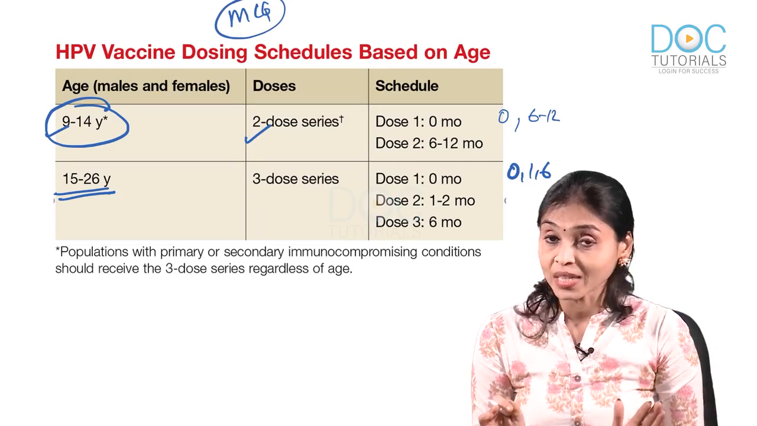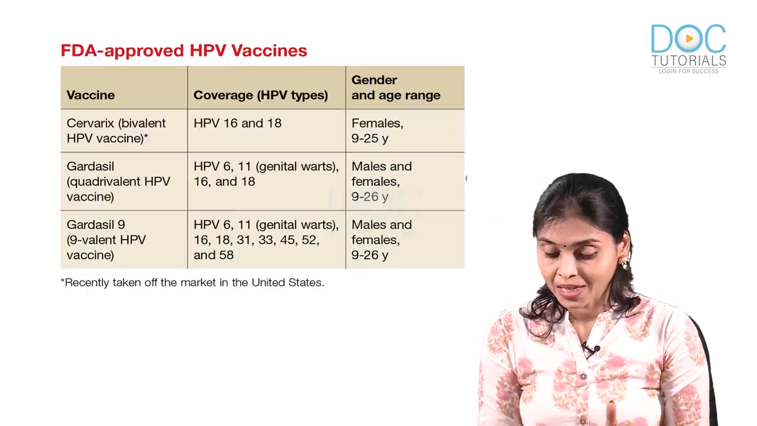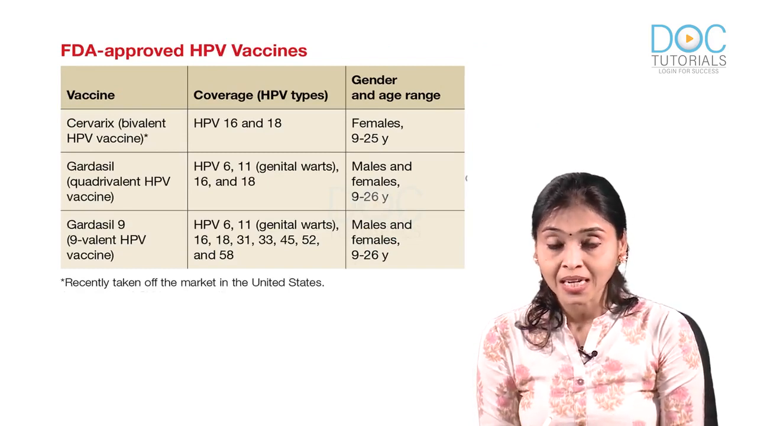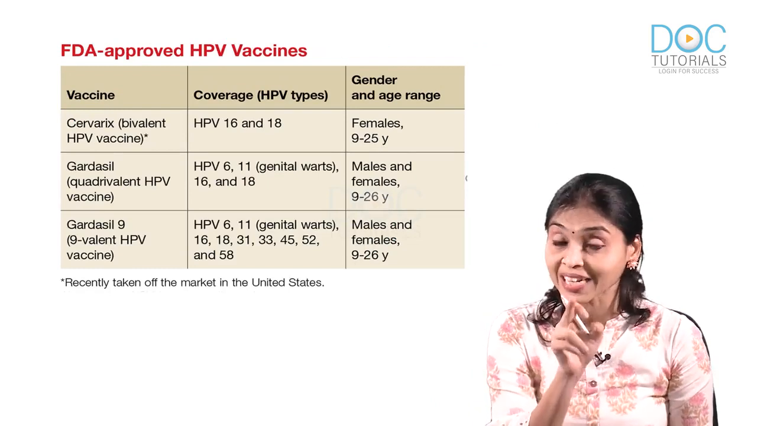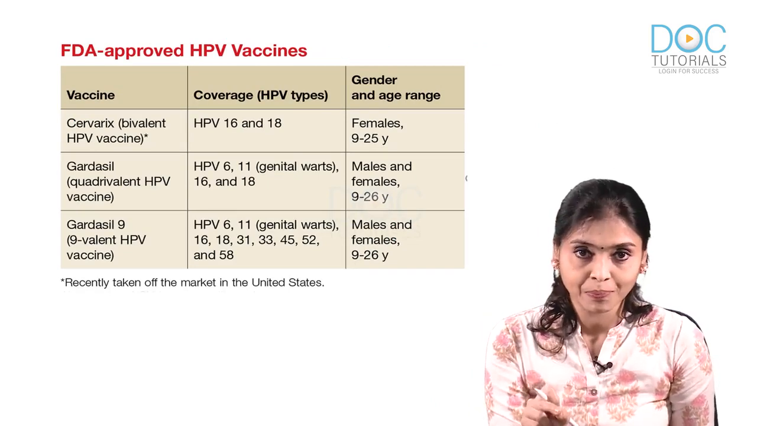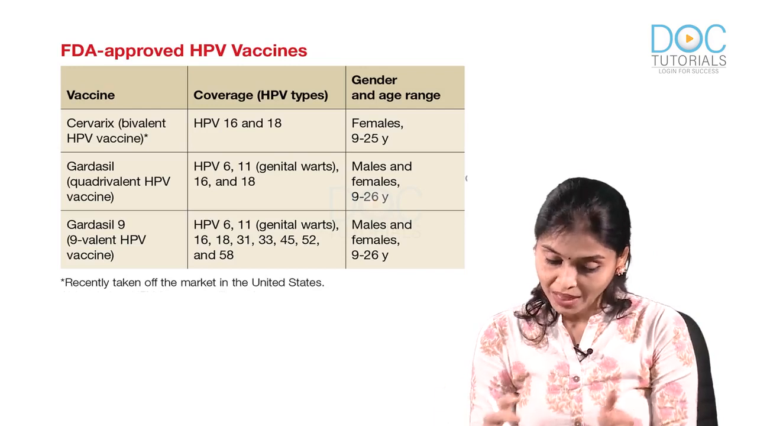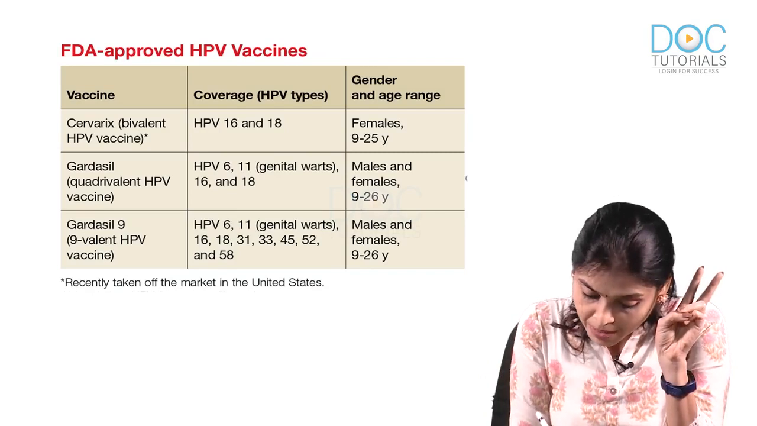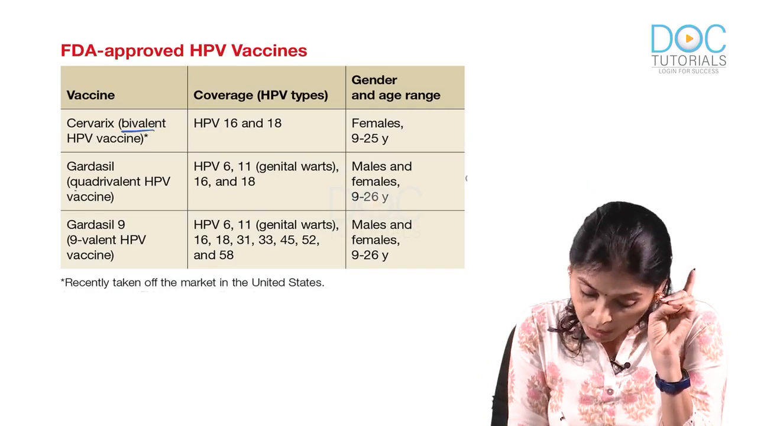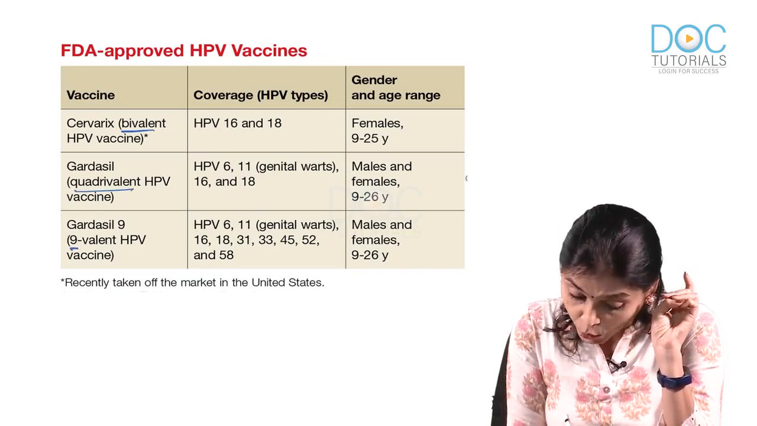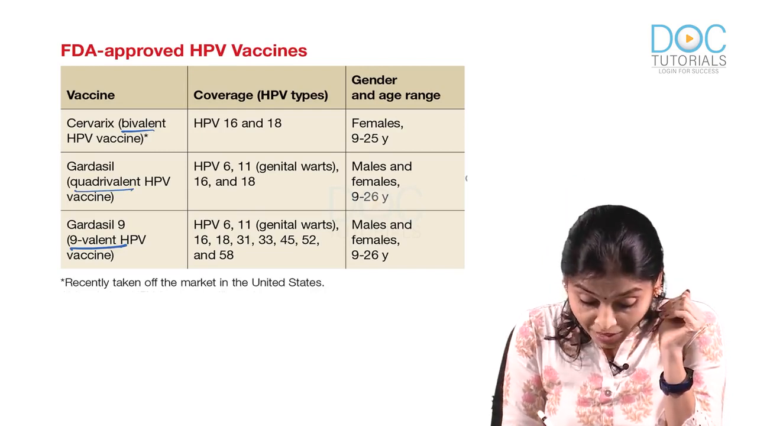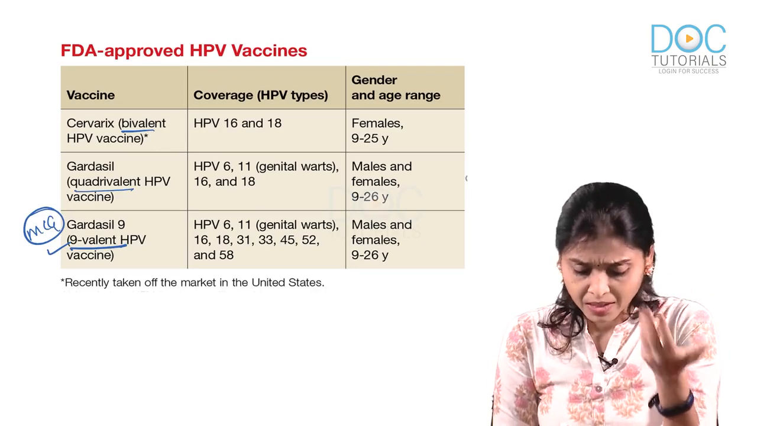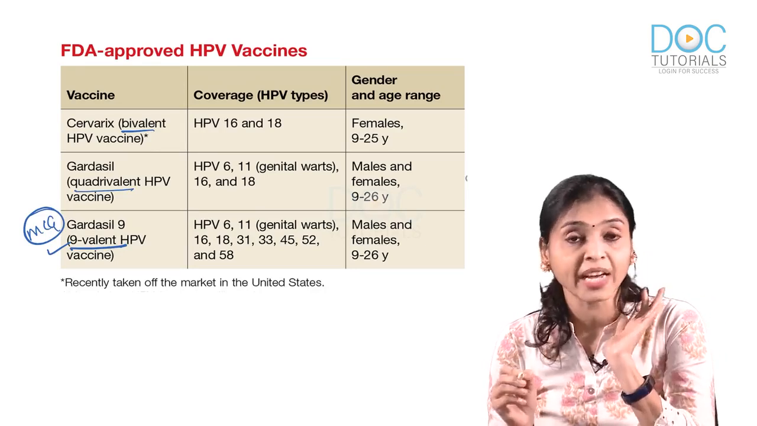Now, let us see which vaccines are available. This is not a new MCQ. This came in the 2019 NEET entrance exam. So, let us go through that as well. We have mainly 3 HPV vaccines. One is bivalent, second is quadrivalent, and the third is nonavalent. This nonavalent was a previous MCQ, so it's not new. You can expect similar questions again from HPV vaccines.